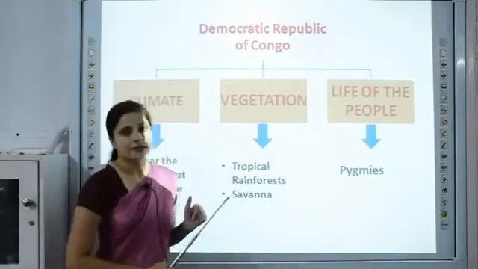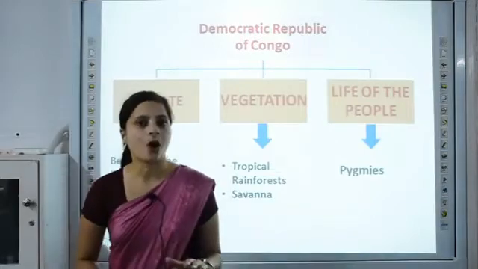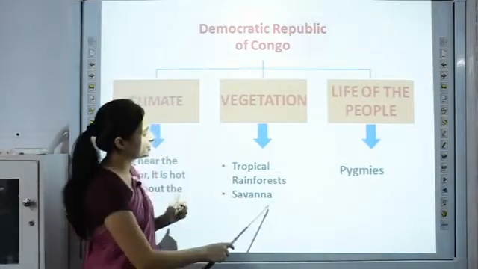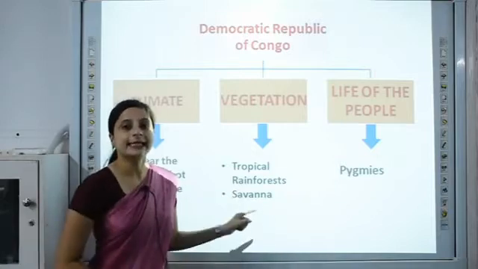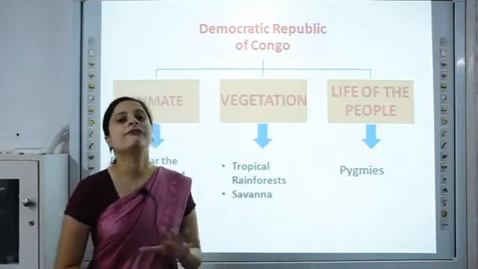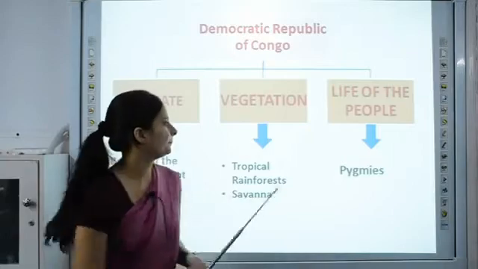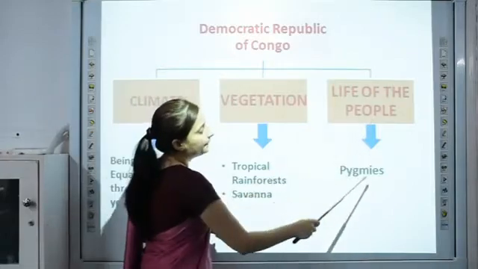Now when we talk about savanna, where the climate is not so hot, we find a type of vegetation called savanna. These are grasslands which have very few scattered trees. Life of the people: pygmies.